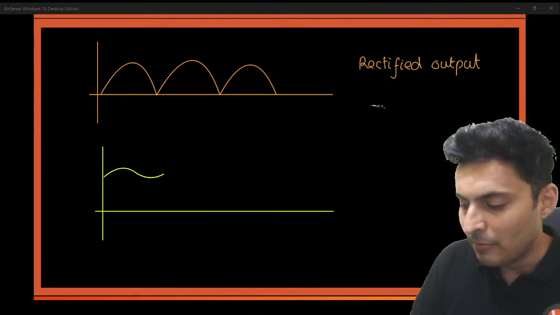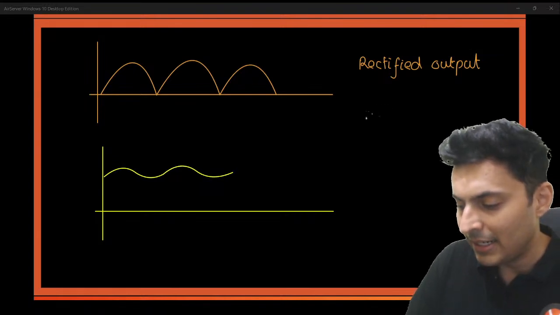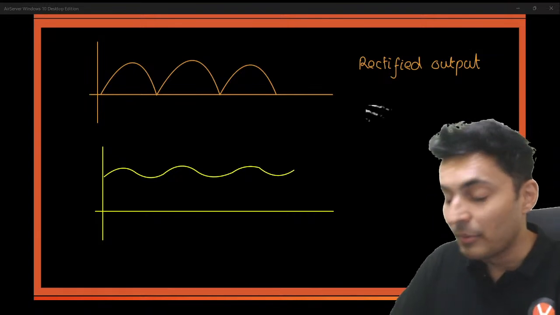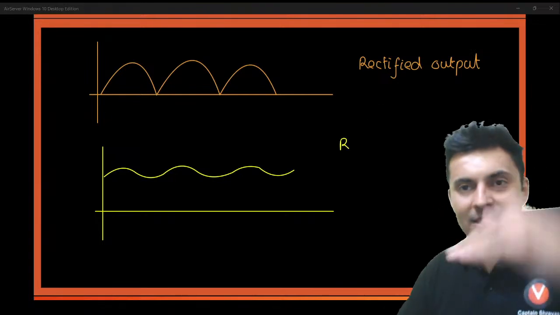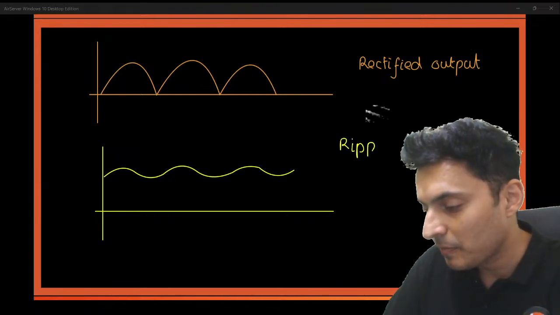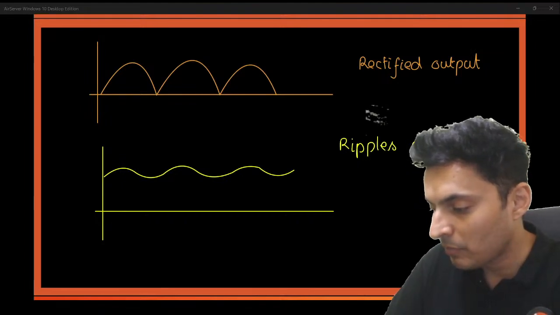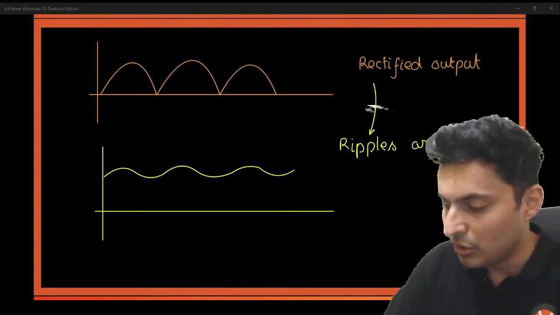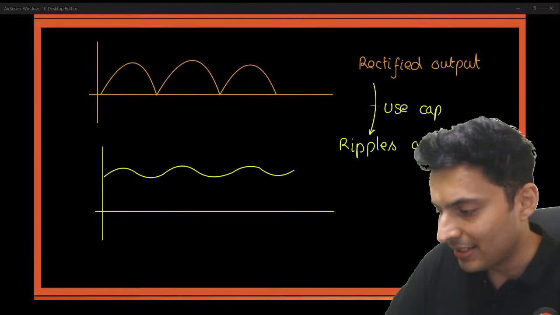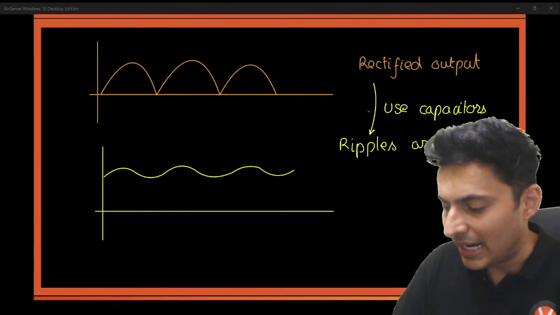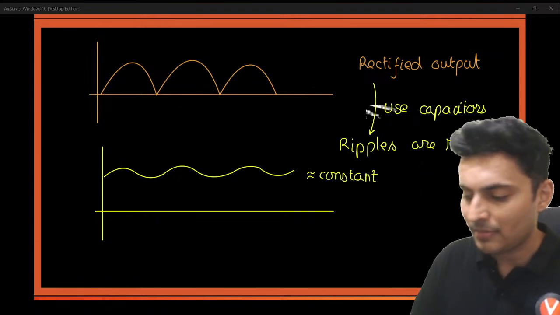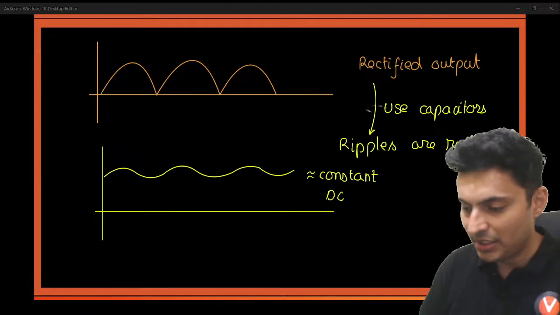Capacitors can store the charge and give it whenever needed. So this is what you do. You remove the ripples. These are ripples, up and down like waves. Ripples are removed. How do you remove them? Using a capacitor. You use a capacitor and remove those ripples so that it is almost constant. Constant DC voltage.